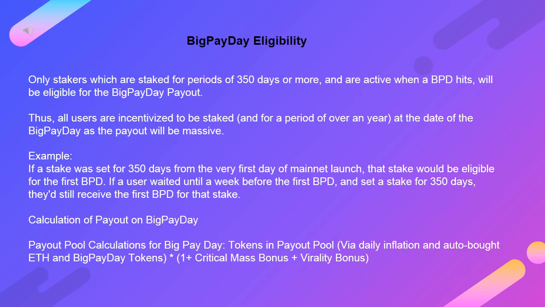Example: if a stake was set for 350 days from the very first day of mainnet launch, that stake would be eligible for the first BPD. If a user waited until a week before the first BPD and set a stake for 350 days, they'd still receive the first BPD for that stake. Calculation of payout on big payday. Payout pool calculations for big payday: tokens in the payout pool, via daily inflation and auto-bought ETH and big payday tokens, times (1 plus critical mass bonus plus virality bonus).